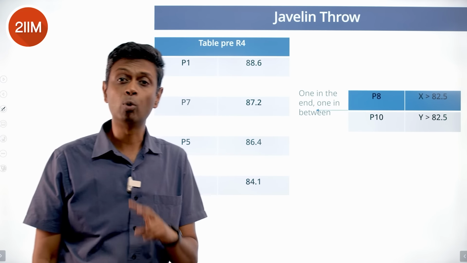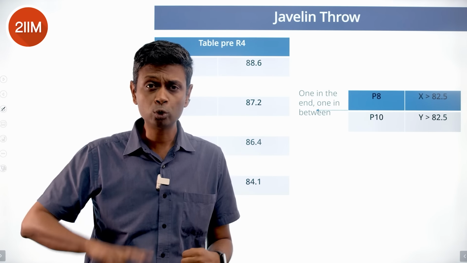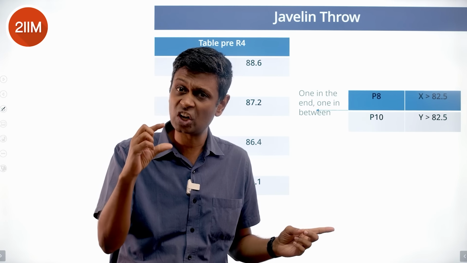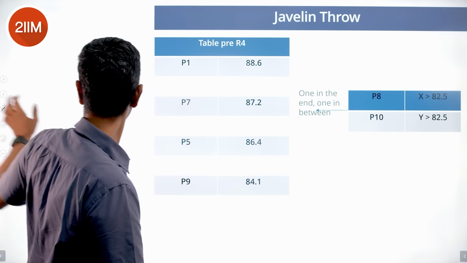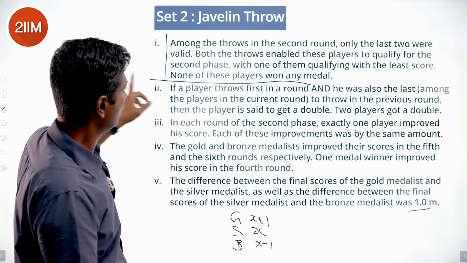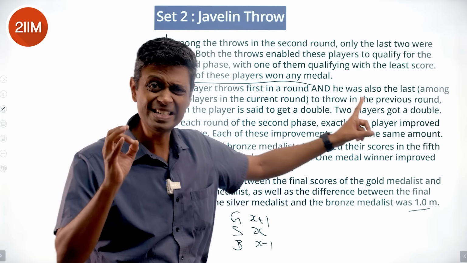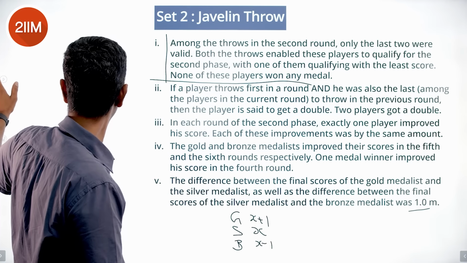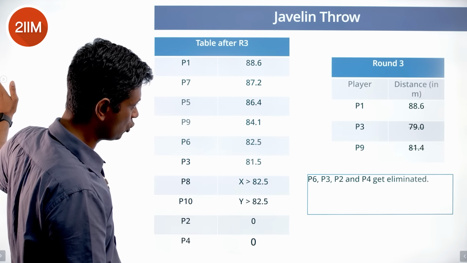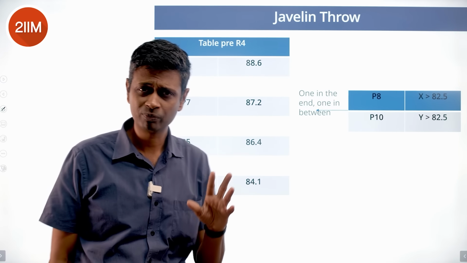Between P8 and P10, both of them qualify. Both of them don't win medals. And one of them is just the last one to qualify. So you see this constraint, the description here. One of them qualifying with the least score. So between P8 and P10, both qualified, so both have got more than 82.5.